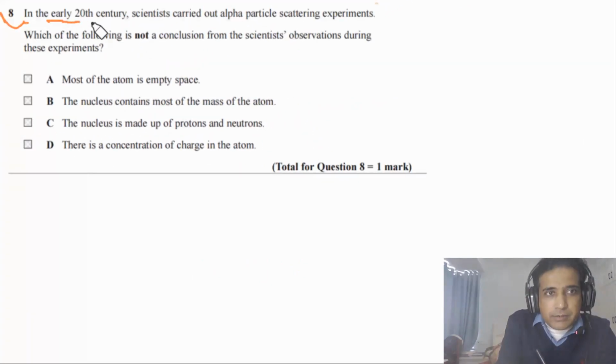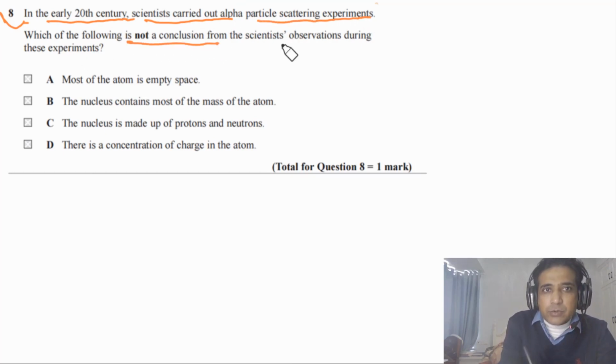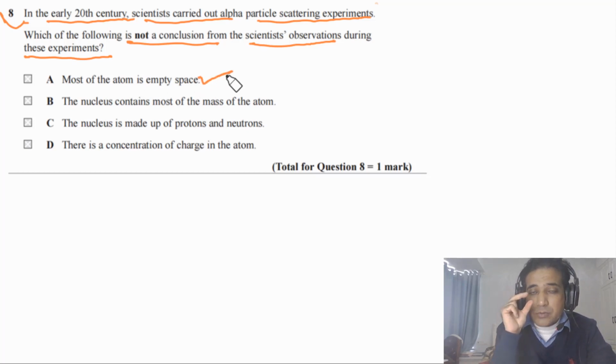Question 8 says, in the 20th century, scientists carried out alpha particle scattering experiments. Which of the following is not a conclusion from the scientists' observations during these experiments? Option A says most of the atom is empty space. Yes, because scientists figured out that most of the atom is empty space, because most of the alpha particles just went straight through.